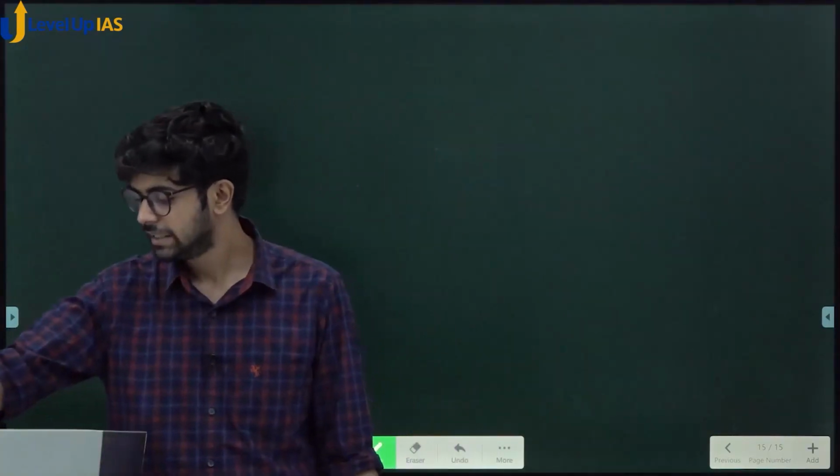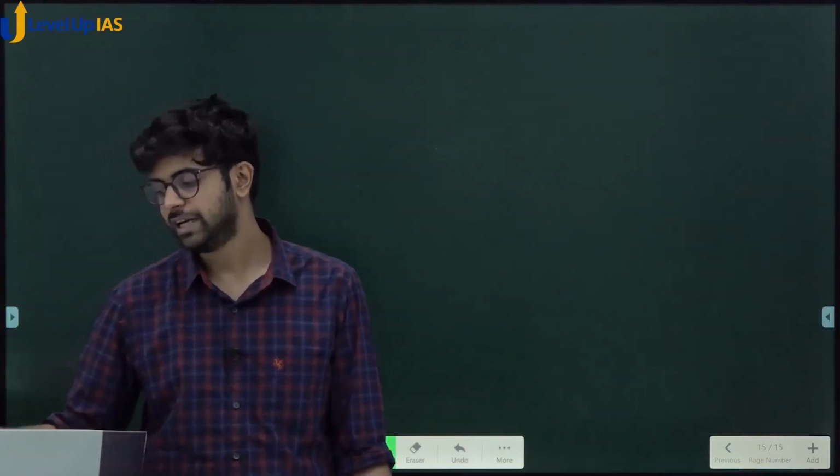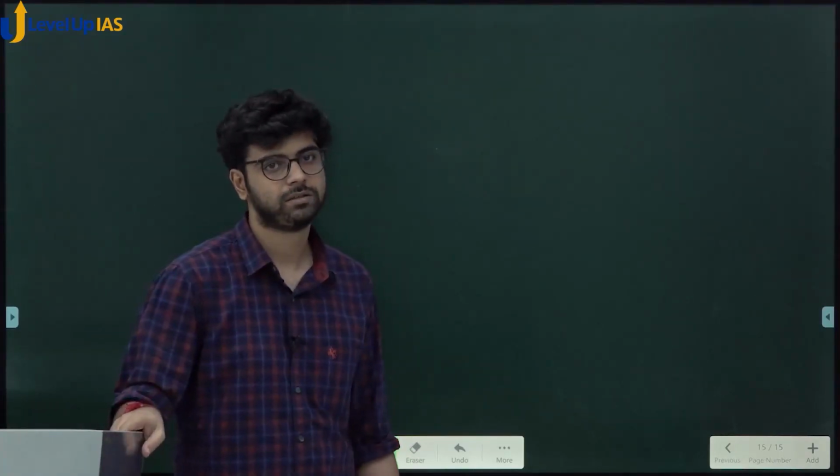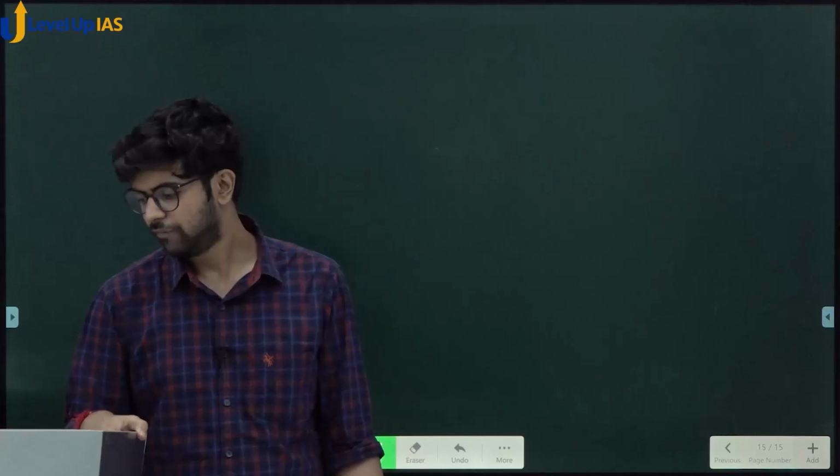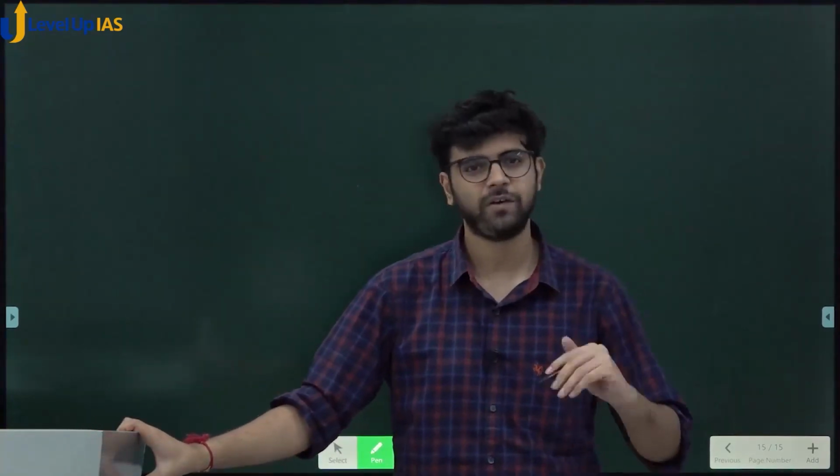Okay? Next, what do you understand by the term FDI, Foreign Direct Investment? So what I would do is keep foreign direct investment pending. We will do the balance of payments chapter and then I will come back to foreign direct investment, because I know you don't have much clarity on it. It is nothing but foreign money investing into your asset. Let's say you have started a company and some foreigners want to invest in your company, which means they want a share of your company. So that is foreign direct investment. What are the different types and why is it called that? That we'll see later, because now it will be a bit complicated.